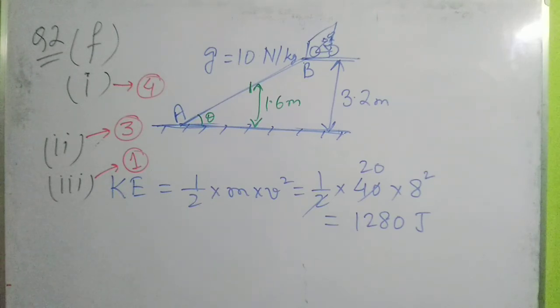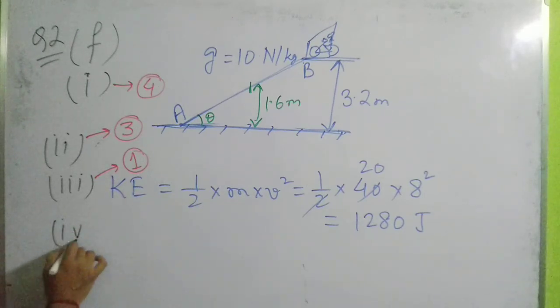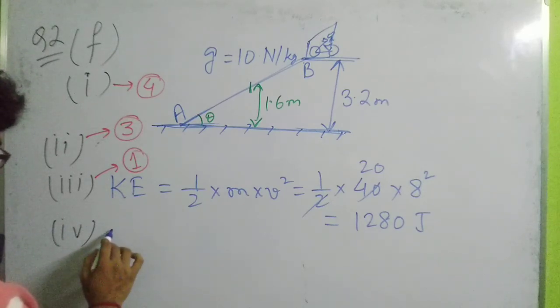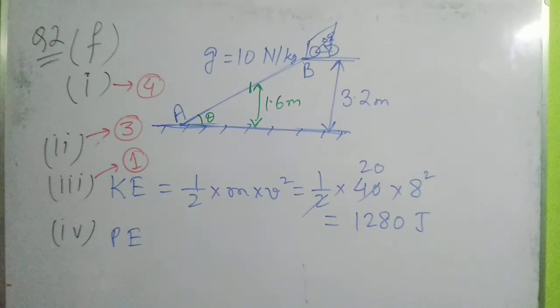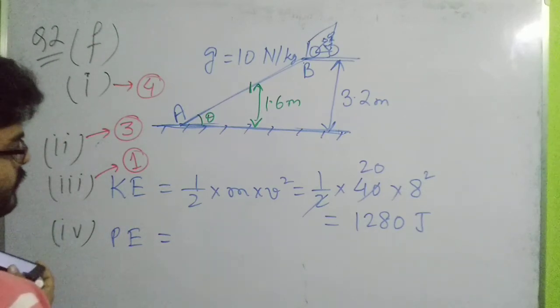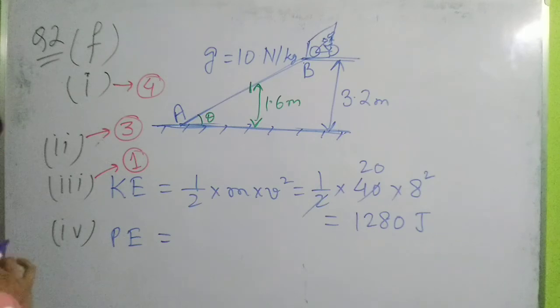So then what will be the answer? What will be the potential energy at this point? So the potential energy at this point, PE at midpoint, will be equal to, since the height is being halved, definitely the potential energy which was at the beginning will become half, isn't it?